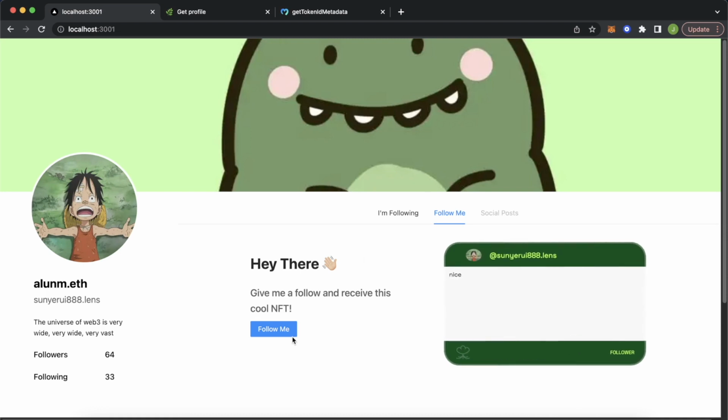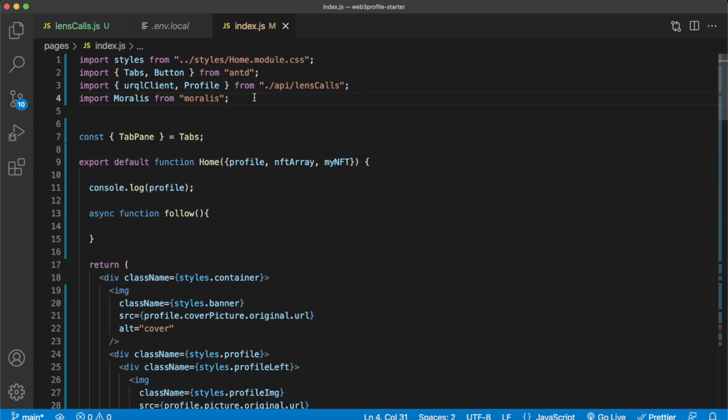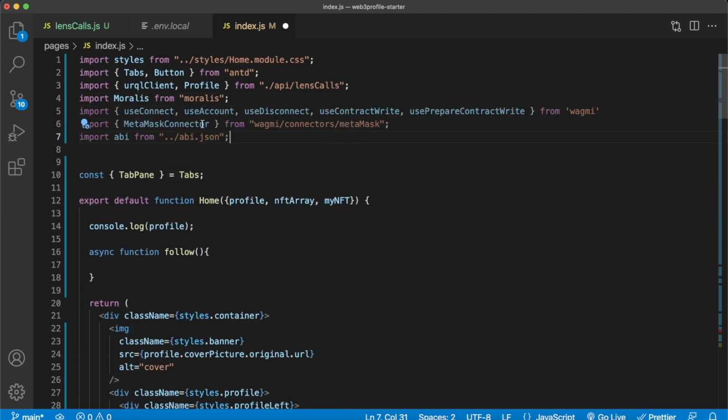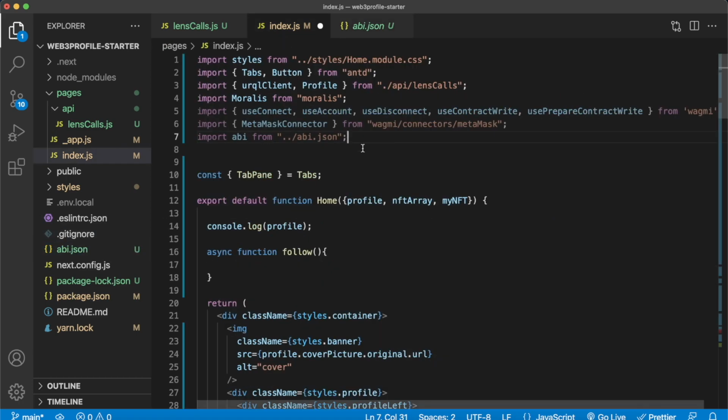How cool is that? Of course, this follow me button isn't doing anything now, but we can quickly add using Wagmi functionality where the user is prompted to sign in with MetaMask and actually send an interaction to the Polygon network to follow this Lens protocol user and receive this NFT as a reward. Let's add that now. Jump back into Visual Studio Code. Let's just start by scrolling up and importing what we need from Wagmi. So we're getting a few hooks, and then we're getting the MetaMask connector. And then we also have this file called abi.json in the repository itself, which has the contract application binary interface for the Lens protocol on the Polygon network, so we can actually interact with the smart contract.